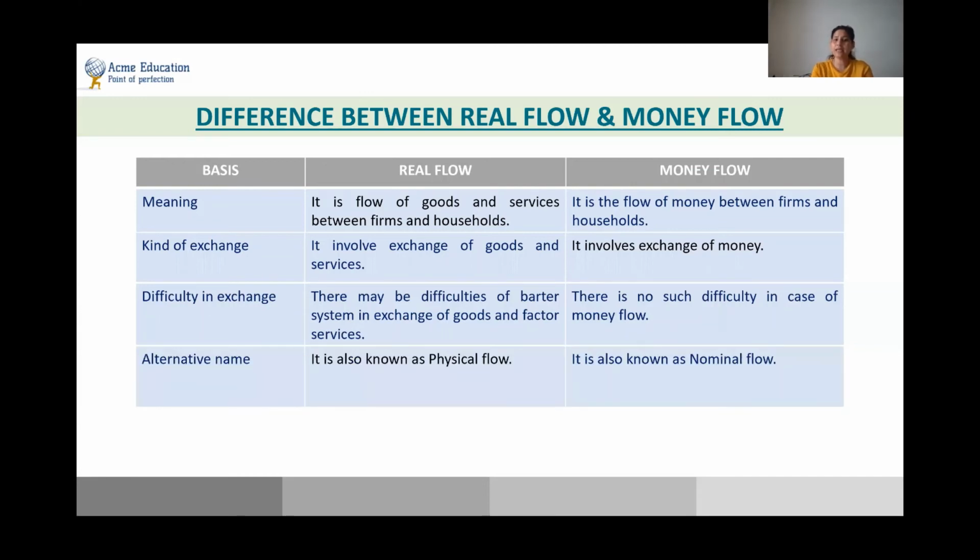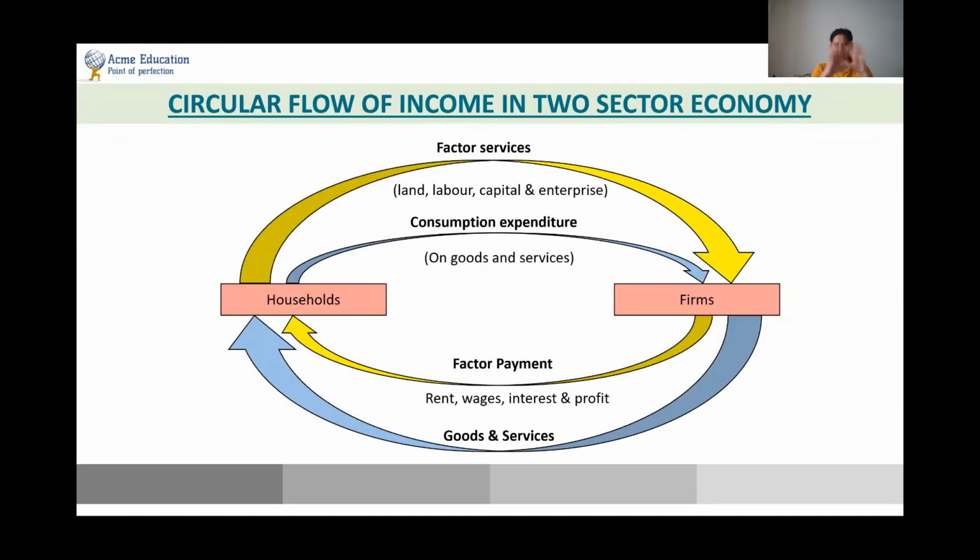Moving to the last and a very important point, what are the alternative names of real flow and money flow? So you can also call real flow as physical flow, and you can call money flow as nominal flow. Moving to the entire circular flow of income, that is in a two-sector model.